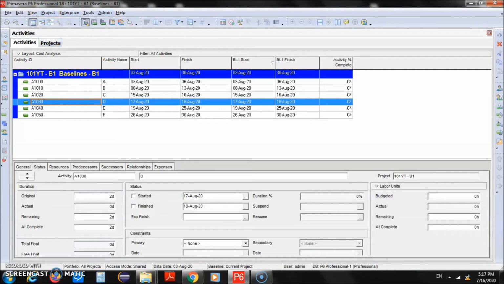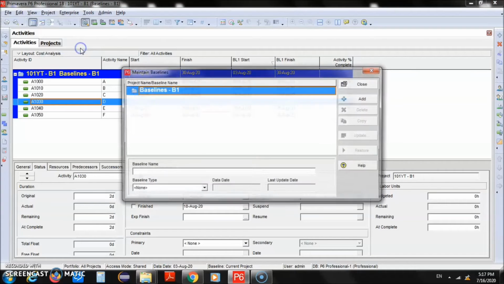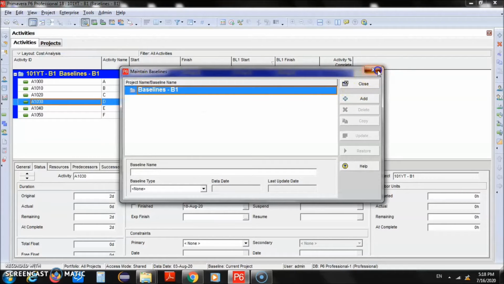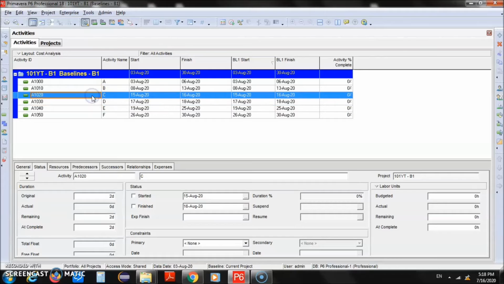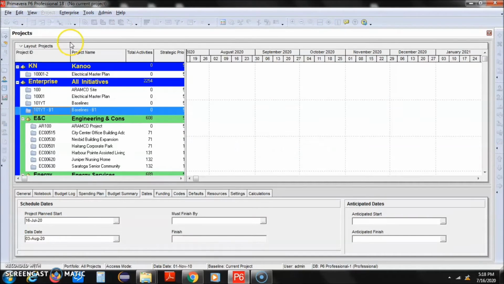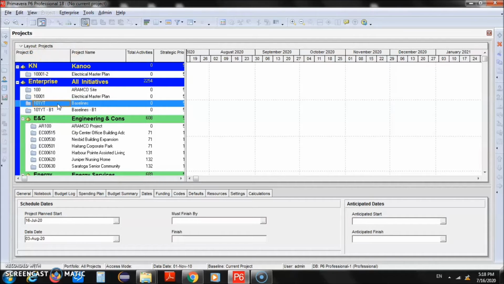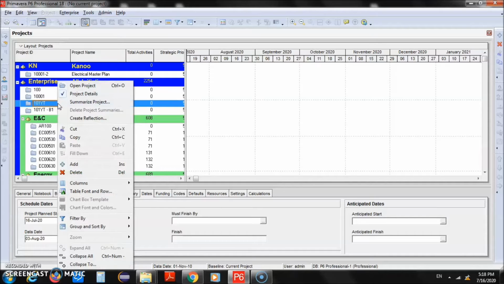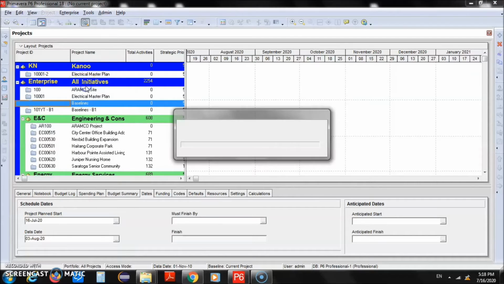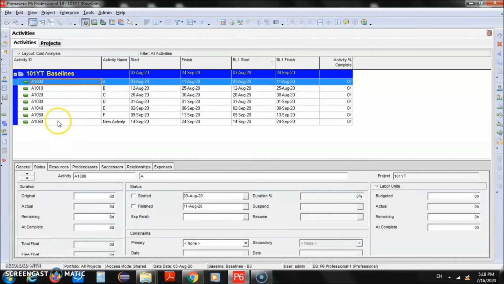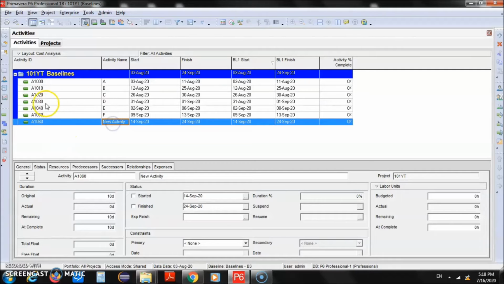Okay, then another important thing you can do is you can also rename. So this is the baseline which we are currently working on. So we'll close this baseline. We just wanted to see how we can convert it to a normal project. So we'll close everything. We'll go back to our project window wherever you have saved the project. So we'll open the project which we were working on before. Now this is the latest version of the project.